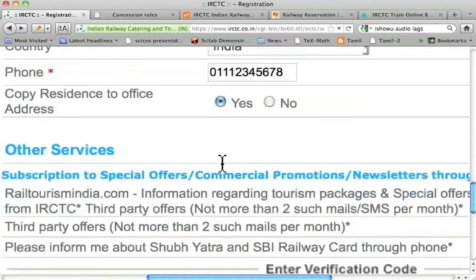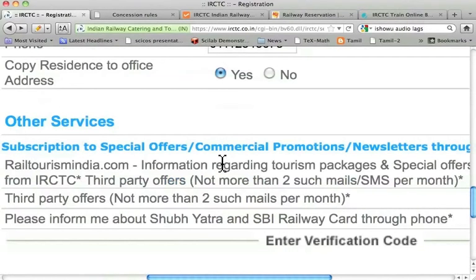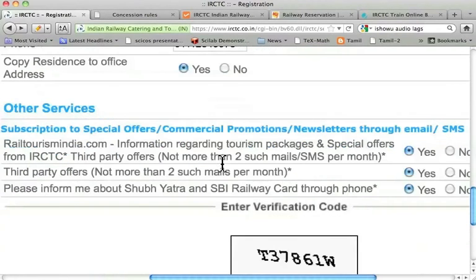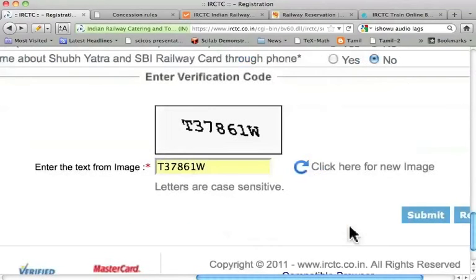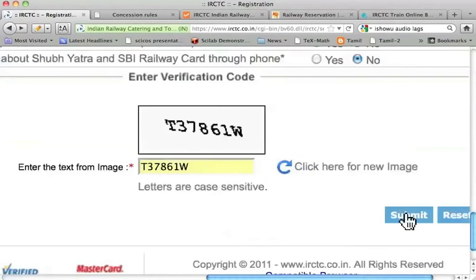Let us go down. It wants to know whether I want to receive more emails. Let me make this slightly smaller. So I will say no, I don't want to receive any emails. I have to enter the verification code now, T37861W. Let me submit.